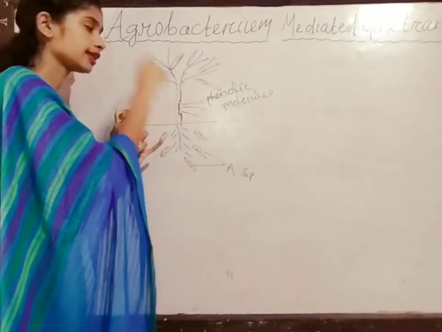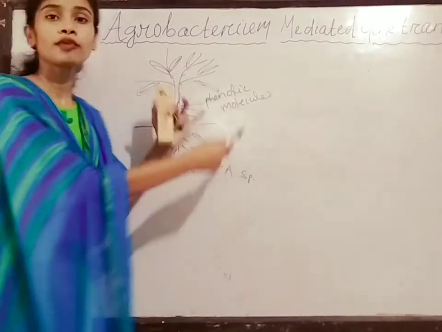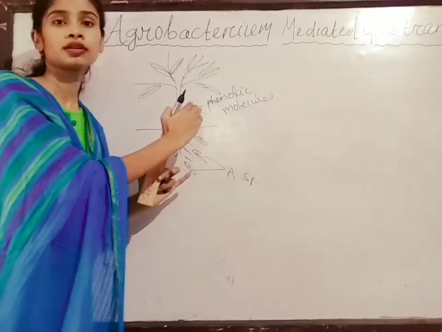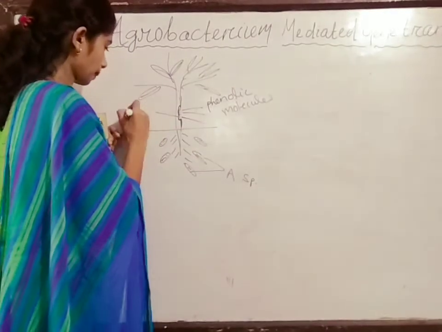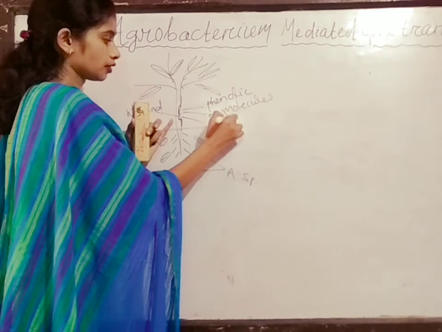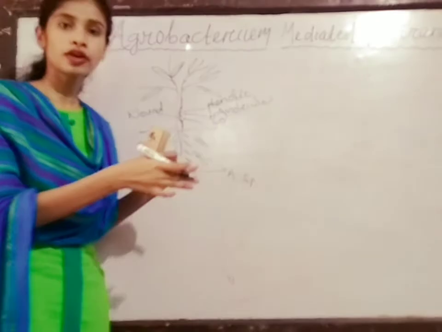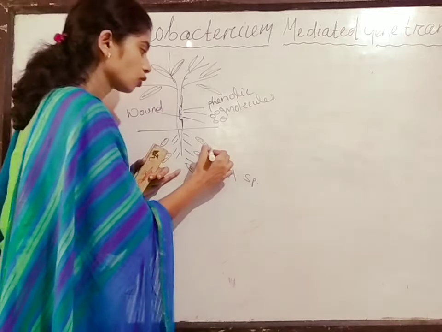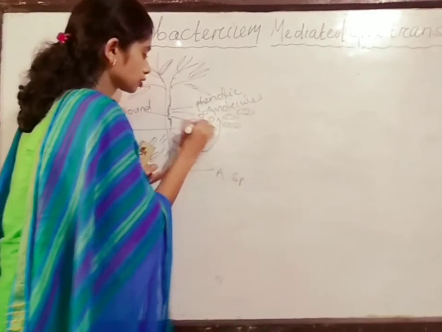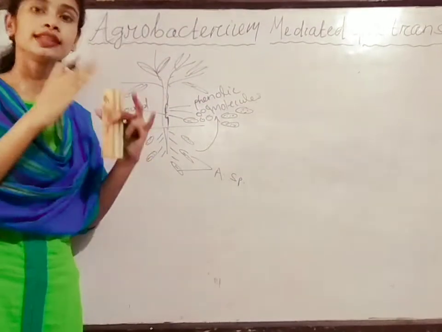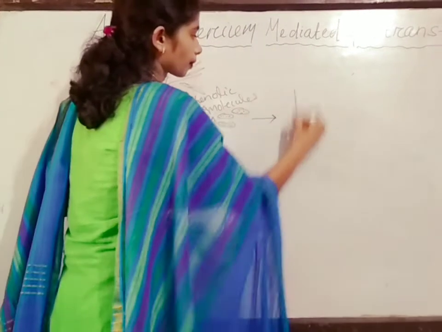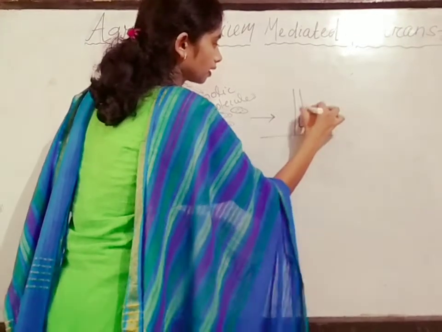So when there is a wound in the plant and phenolic molecules are released, the Agrobacterium goes towards these phenolic molecules and accumulates at the site of the wound.